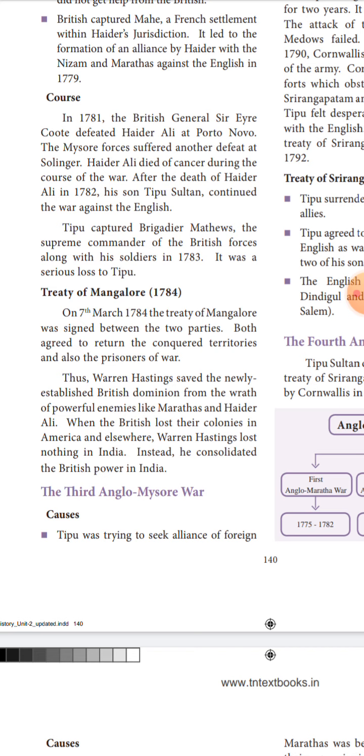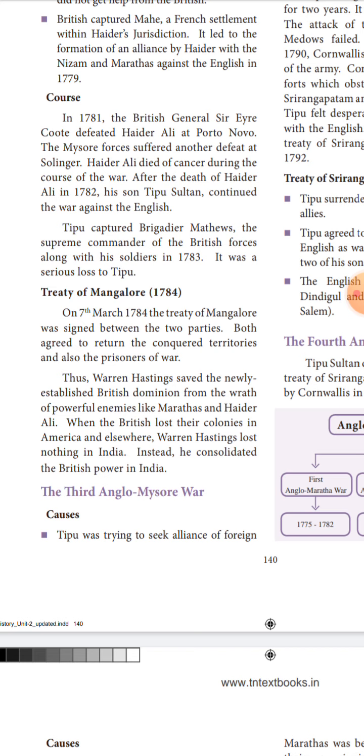During that war, many places were captured, so according to this treaty, both sides would return them. Thus Warren Hastings saved the newly established British dominion from the wrath of powerful enemies like the Marathas and Hyder Ali.